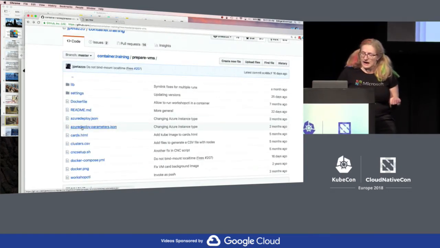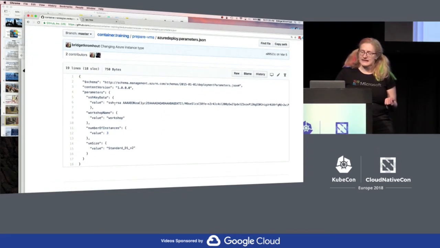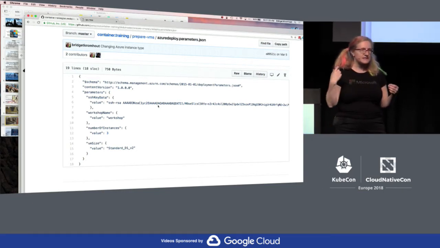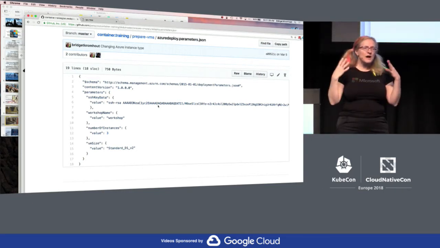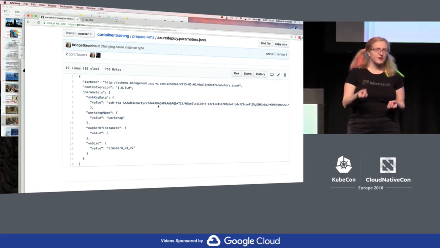So it's okay. But here, I will show you the kind of stuff if you are generating these. This is just the public key that we put on all the nodes. This is so that if you want to pre-configure things, you can pre-configure them on the fly with whatever is current. You don't necessarily want to bake AMIs or something.